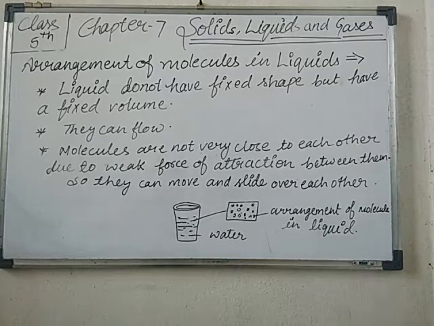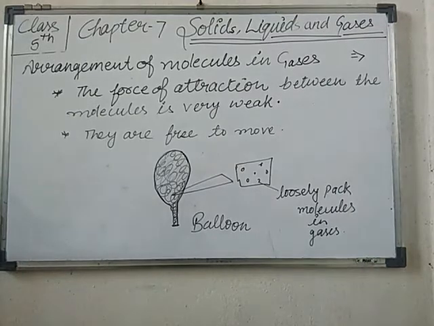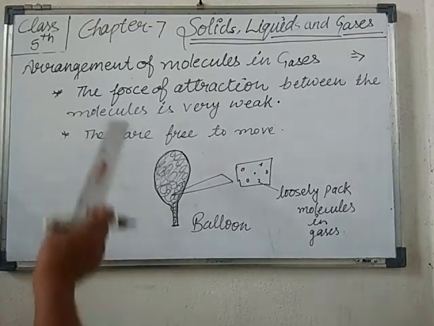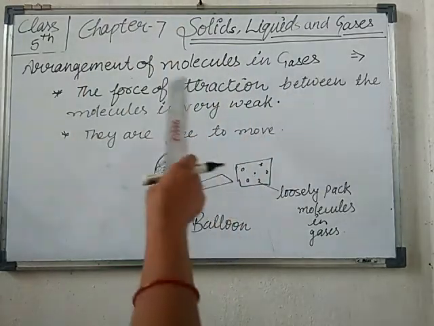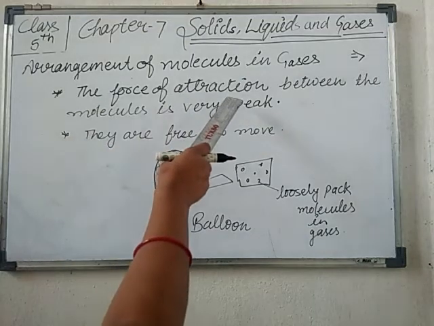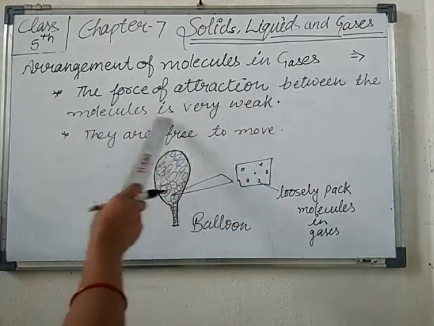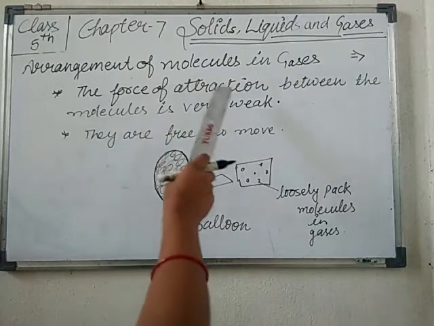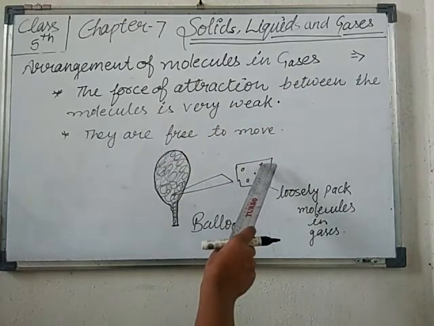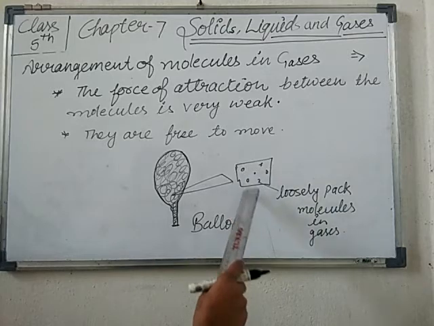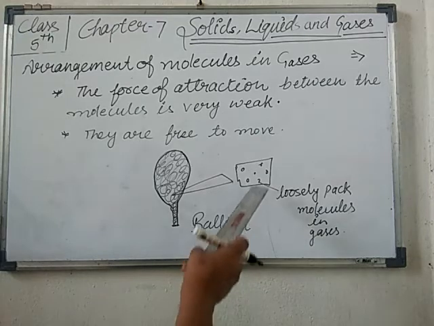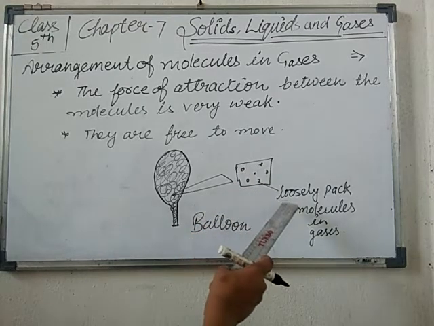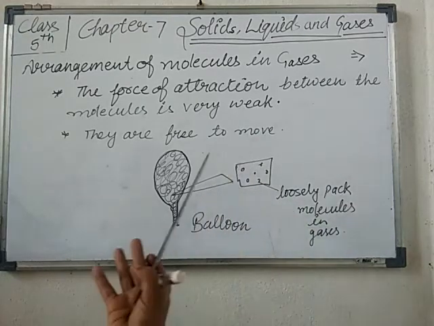Okay, so now we will discuss the arrangement of molecules in gases. So students, what happens with the arrangement of molecules in gases? The arrangement of molecules in gases is like this. The force of attraction between the molecules is very weak, or you can say the molecules in gases are loosely packed. The arrangement of molecules in gases is very loosely packed. That's why they can freely move.